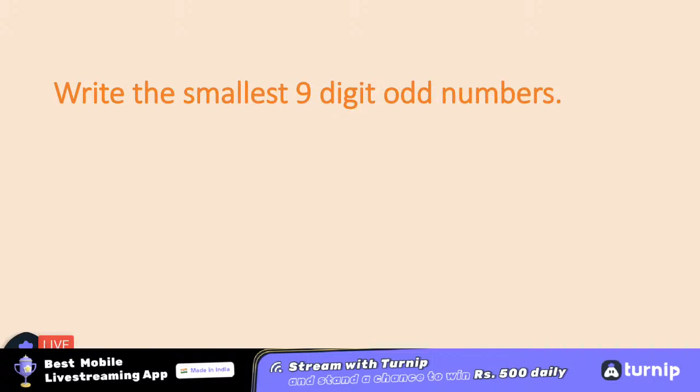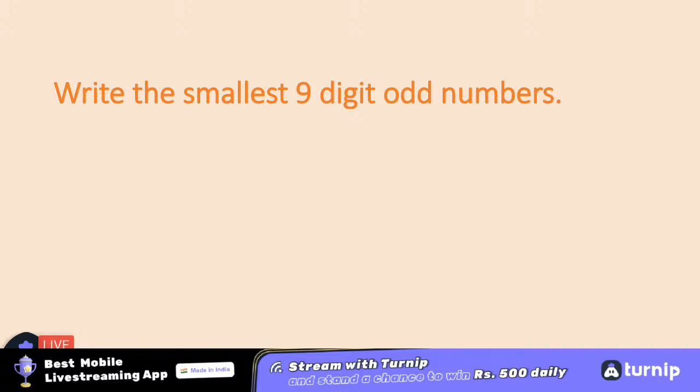Moving ahead to the next one. Seems to be an interesting session. Write the smallest 9-digit odd number. You need to make the smallest 9-digit odd number. Hurry up, hurry up. Okay, I'm getting them. Great.